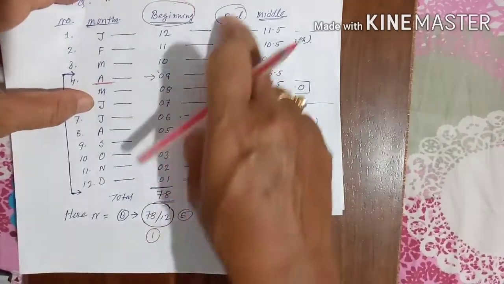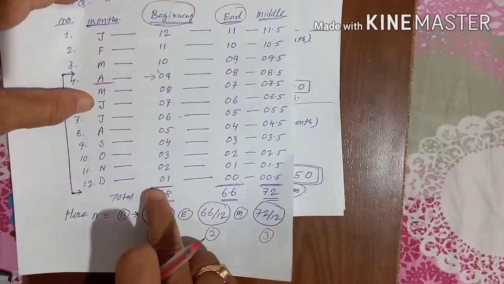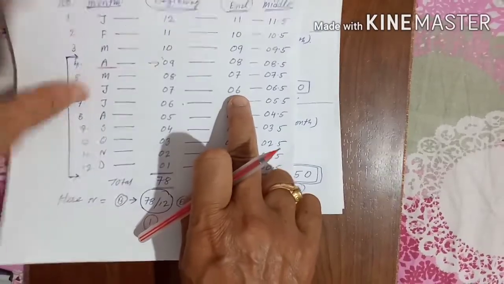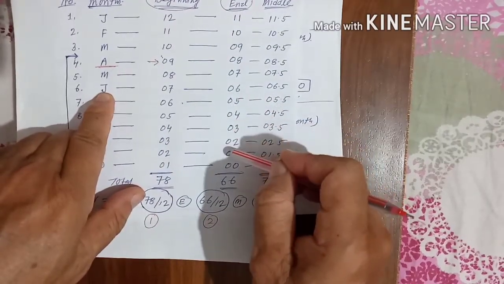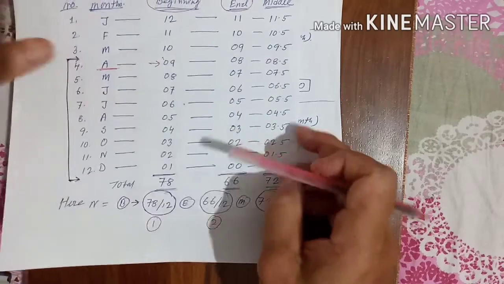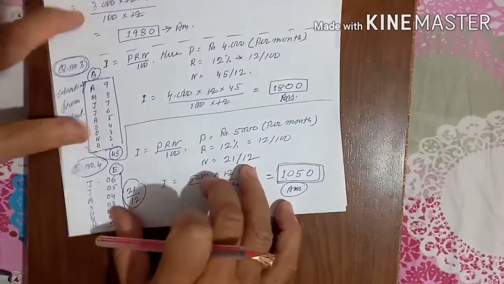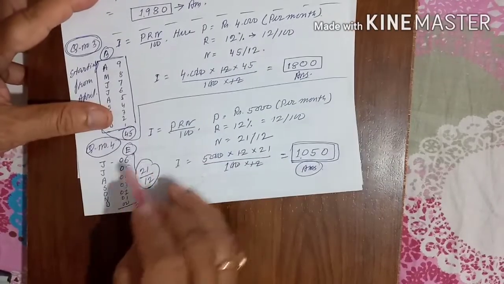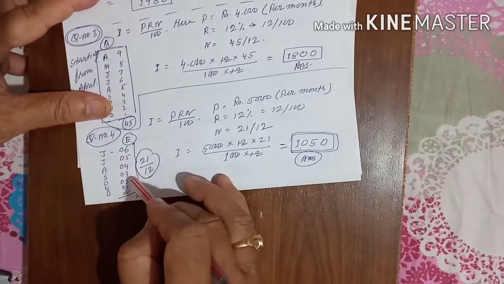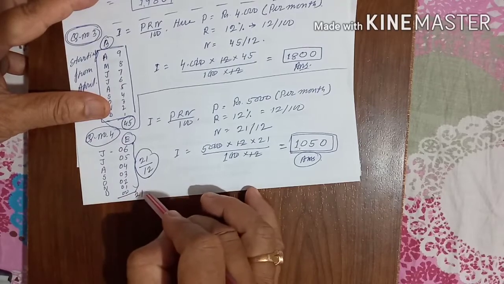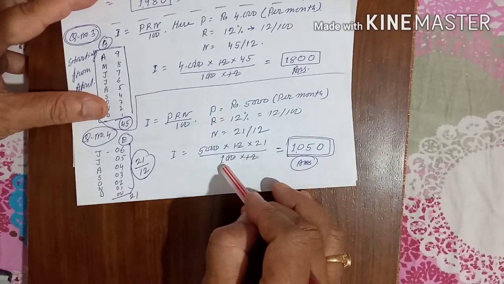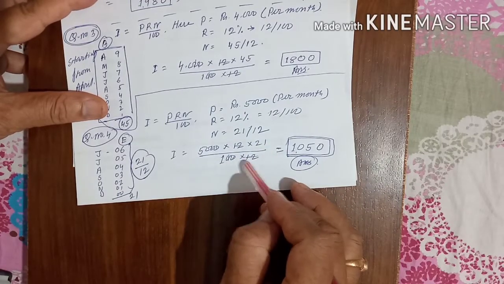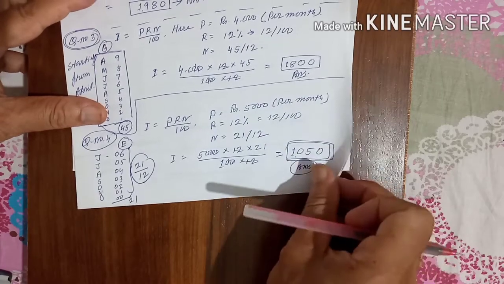I have made the ending column and also the beginning column. Now, the month of June, this is June. So we will start 6 plus 5 plus 4 plus 3 plus 2 plus 1 plus 0. Whatever it comes to, that will be the n. So n will be 6 plus 5 plus 4 plus 3 plus 2 plus 1 plus 0, which comes to 21. So 5000 into 12 into 21 divided by 100 into 12, which comes to 1050. The chart that I made now is most important.